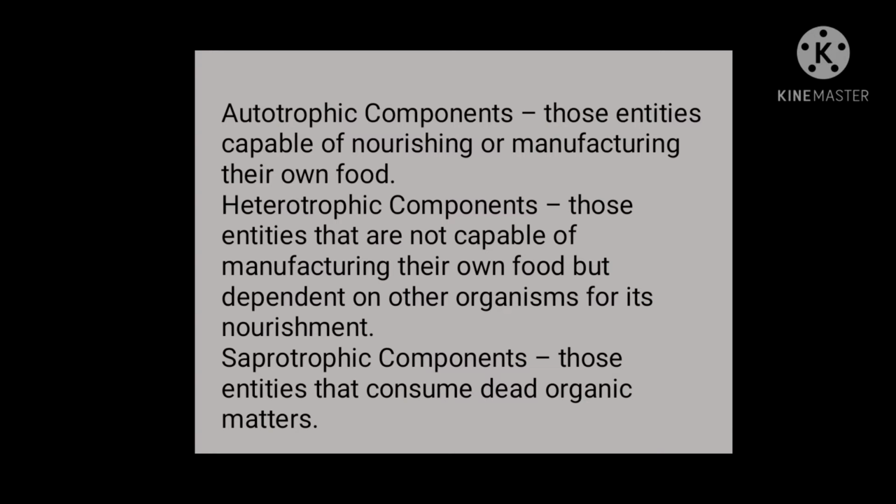Autotrophic components are those entities capable of nourishing or manufacturing their own food. First, they fix light energy utilized in organic substances and build up complex substances. Heterotrophic components are those entities that are not capable of manufacturing their own food but depend on other organisms for their nourishment. First, they utilize organic substances, then decompose them. Saprotrophic components are those entities that consume dead organic matter.